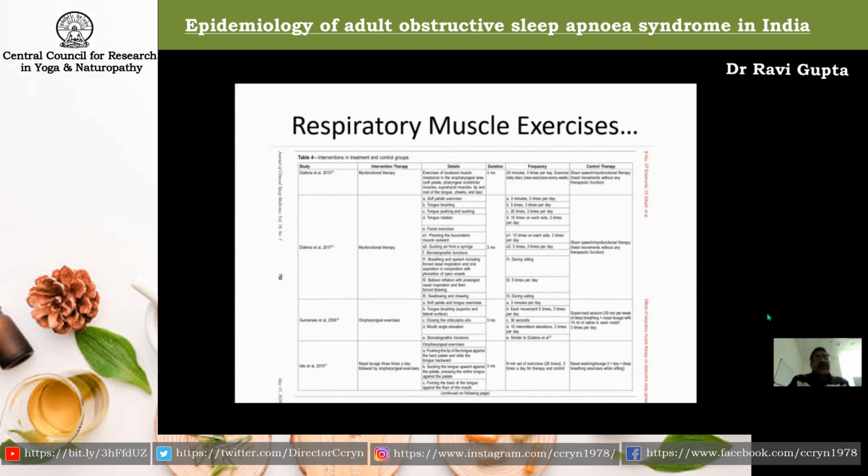But more importantly, recently there has been some interest in respiratory muscle exercising. These are the results from one of the recent meta-analyses, which have shown that